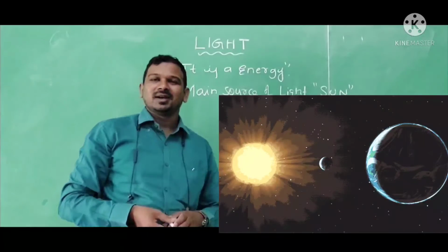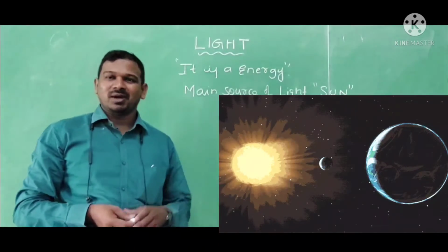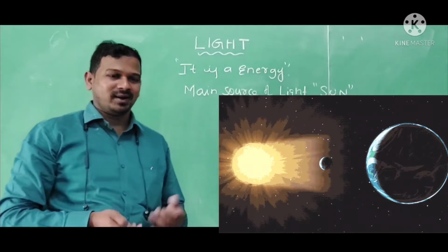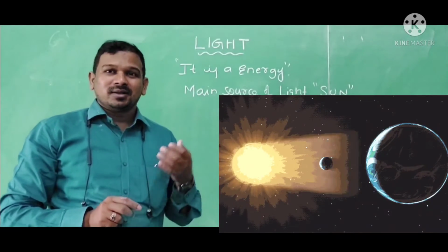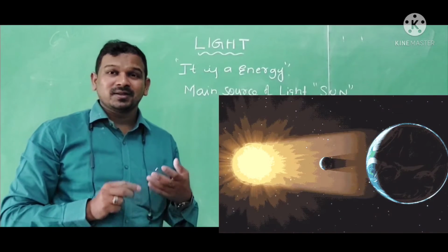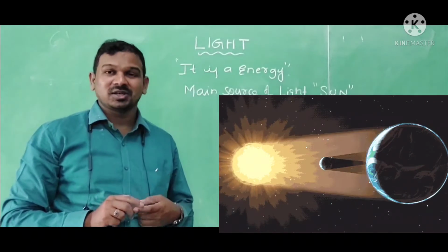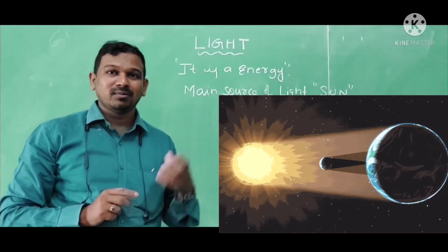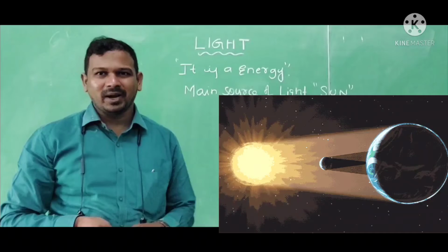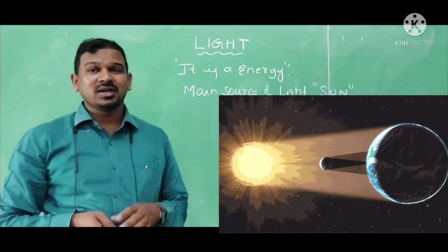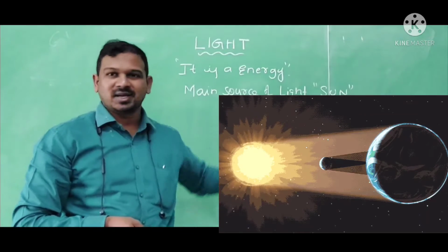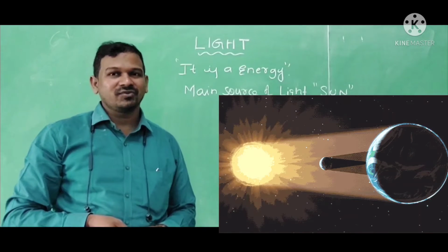Other than the sun, we are getting light from other sources, like man-made sources: TV screen, cell phone camera, cell phone torch light, bulb. Many things are there. These are all man-made. But what is the natural source? Here, the sun. Sun is the main source of the light.